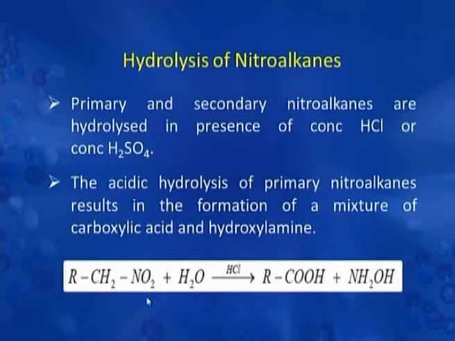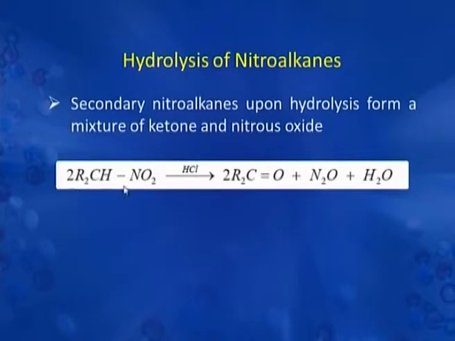Here you can see that this is a primary nitro compound. Upon hydrolysis in presence of HCl, it forms carboxylic acid and hydroxylamine. On the contrary, if we start with a secondary nitro compound, like in this case, there is formation of ketone.